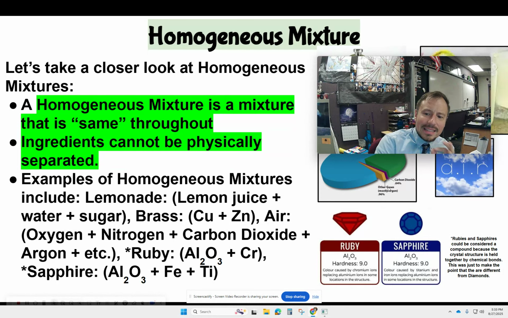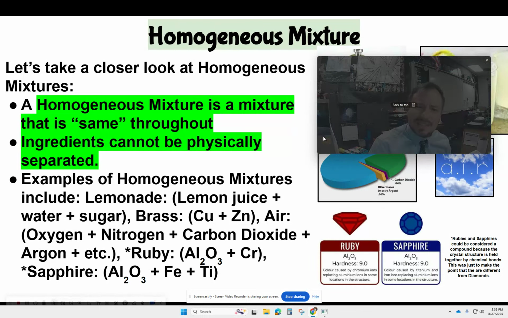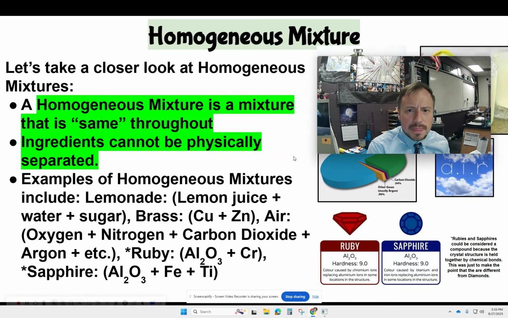But a ruby has chrome ions mixed in with that structure, and sapphire has titanium and iron mixed in with them. Now, I did put this as an asterisk, and off to the side I said you might consider this a compound because they are chemically bonded in a crystal structure. But the whole idea behind this is I wanted to show you that diamonds are always going to be considered an element because they're just carbon. That's it, just structured in a crystal form. Now, ruby, aluminum oxide, but they do have those metals mixed into the structure. But like I said, it does get a little bit tricky there. That's why I put that asterisk, because they are chemically bonded into that structure.